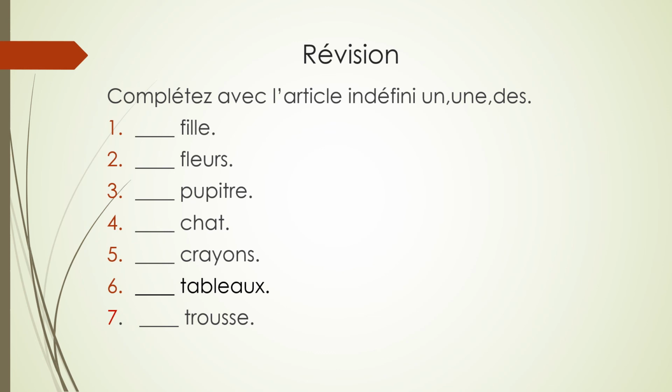In the second one, fleurs. Can you see the S here? That means it's something plural. So fleurs means flowers. So what are we going to put here? We are going to put des, D-E-S. That means some flowers. The third one, pupitre, means a desk. Since it's masculine singular, we are going to put un pupitre. That means a desk. The fourth, chat, means a cat. Since it's masculine singular, what are we going to put here? That is un chat. That means a cat.